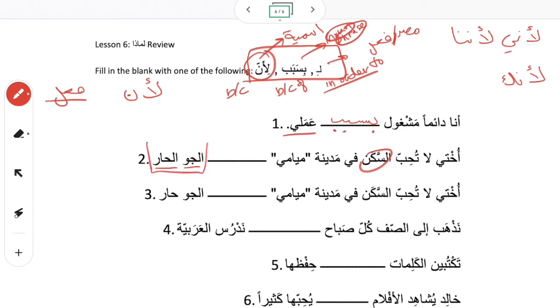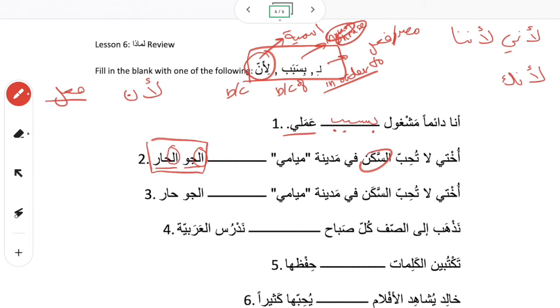الجو الحار. Notice here, you have to decide, is this a complete sentence or a phrase? This is all the information that we've done in lesson 6, and lesson 5 is coming into play here. الجو الحار, both of them have alif lam. They're both ma'arifa.